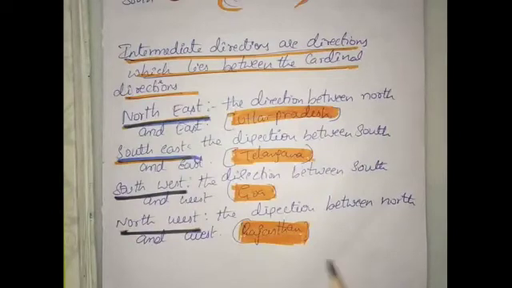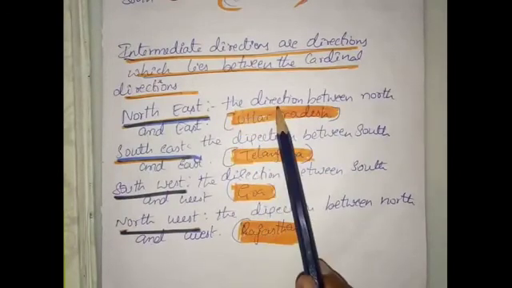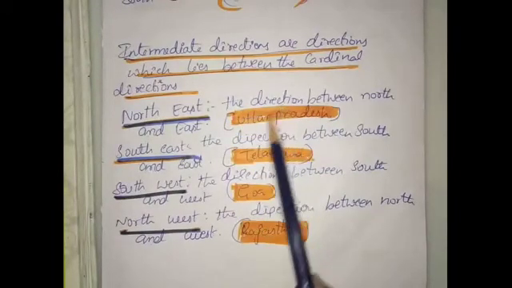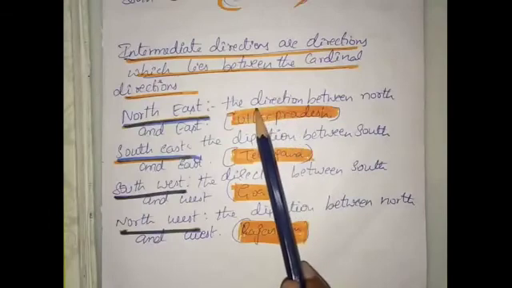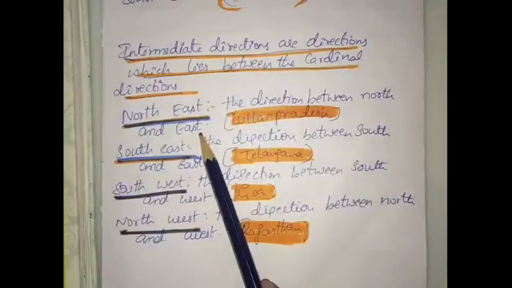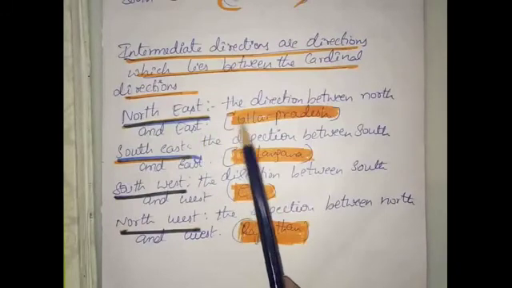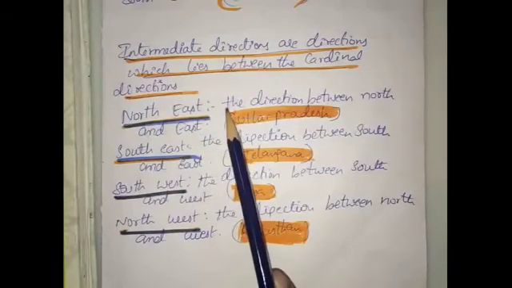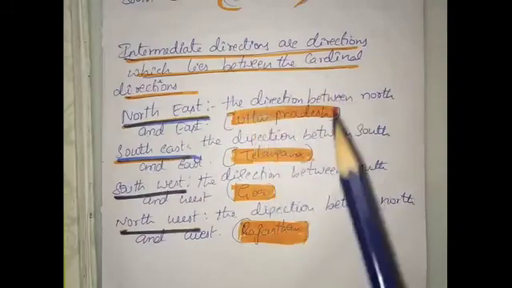When a place, any state, is present in the direction between the north and eastern part of India, then we call it northeast, an intermediate direction.